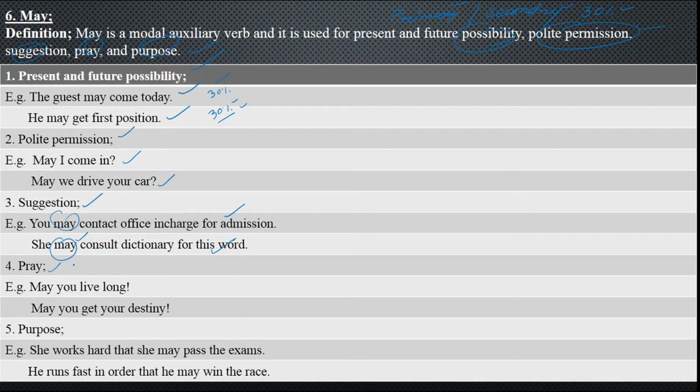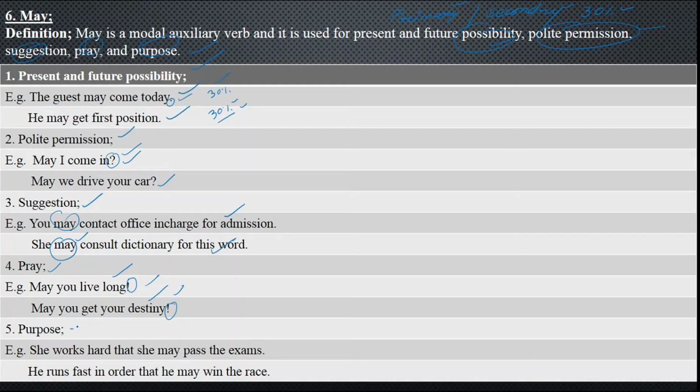Next we have got pray. When you pray for someone, keep in your mind, when you just have simple statements, you'll be having punctuation mark, full stop. When you are asking question, you'll be having question mark. And when you have got pray, sentences of pray always end in exclamation mark. That should be in your mind. May you live long! That is a pray to someone. May you live long! May you get your destiny! It is also called the pray.